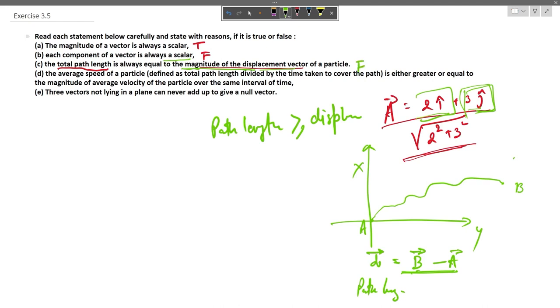Now in the fourth option we have: the average speed of a particle, defined as total path length divided by the time taken to cover the path, is either greater than or equal to the magnitude of average velocity of the particle over the same interval of time.